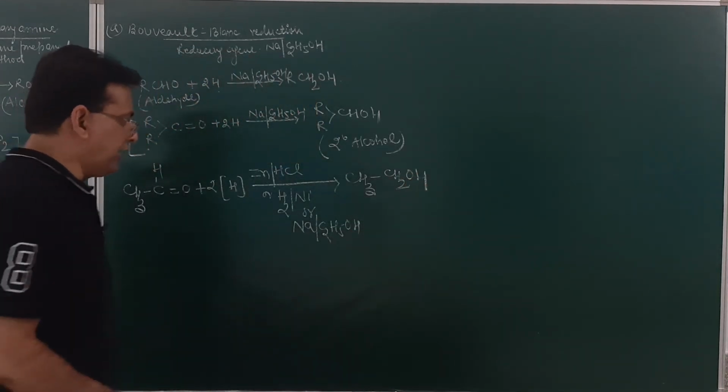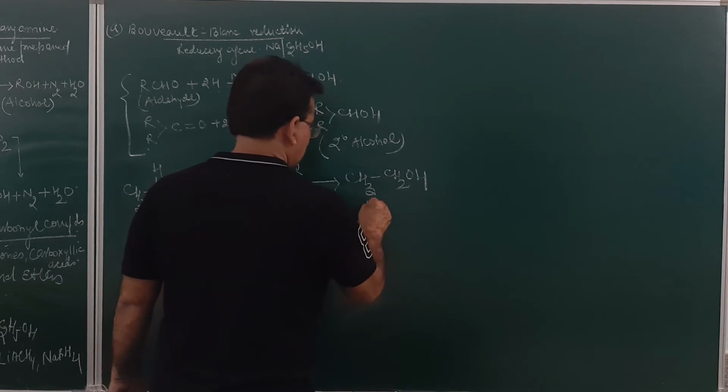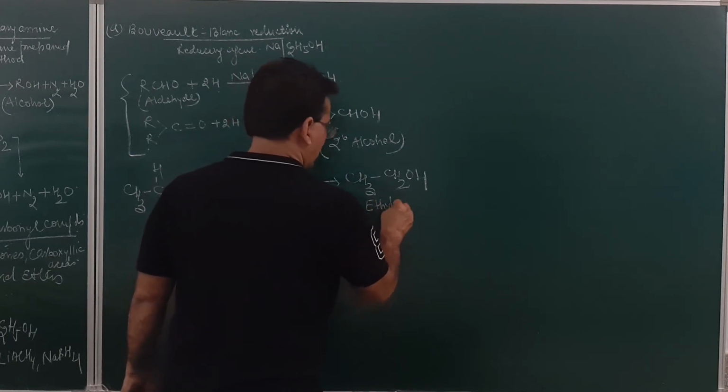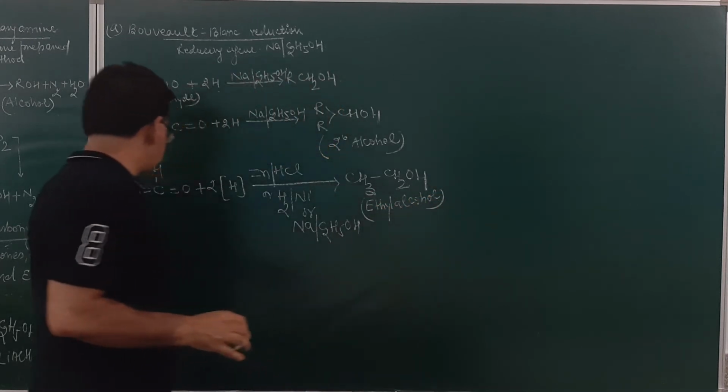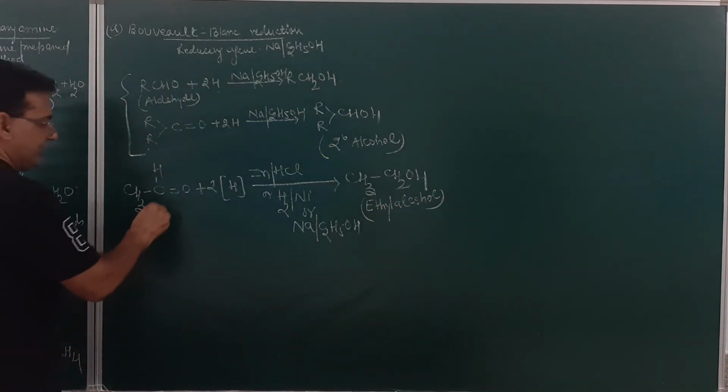So the product obtained over here will be ethyl alcohol. Is it clear? And this is acetaldehyde.